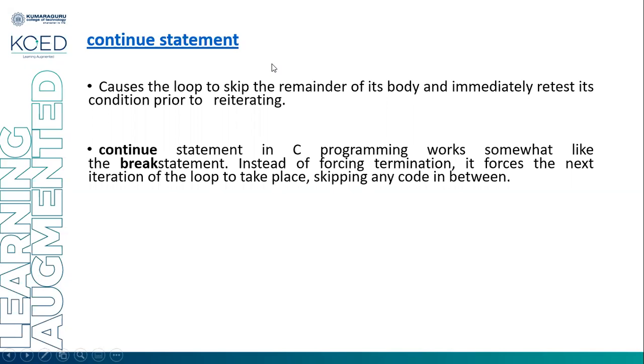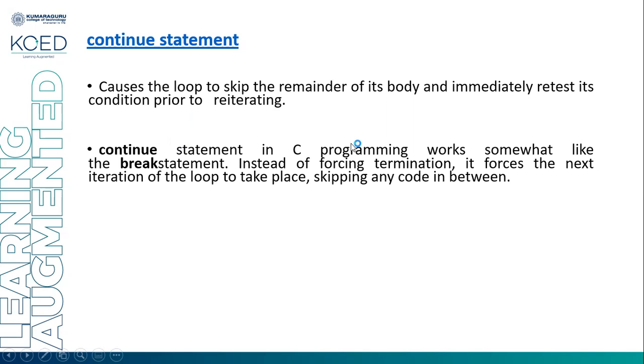The continue statement causes the loop to skip the remainder of its body and immediately retest its condition prior to reiterating. Unlike the break statement, when the continue statement is encountered, it will not execute the remaining statements. The control will transfer to the condition statement, and the loop iteration will begin from the next iteration. For example, a particular iteration will be skipped when the condition is encountered.